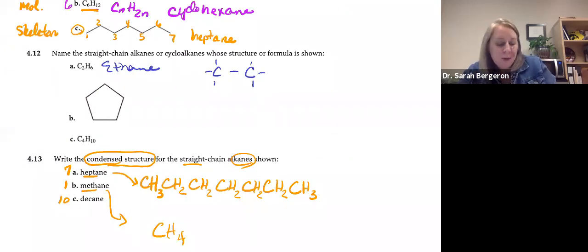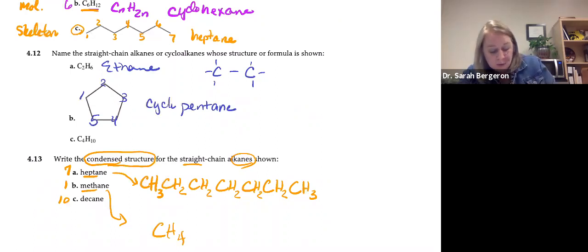Okay, now we can look at B and start counting our carbons. Remember, a carbon's kind of like a point, but you don't have to start at any particular place if there's nothing on that chain. So we go 1, 2, 3, 4, 5. We have 5 carbons, so this would be pent, like pentagon. And then it's ane because we have no double bonds, no triple bonds, nothing else. And it's a circle, so we're going to call it cyclopentane.